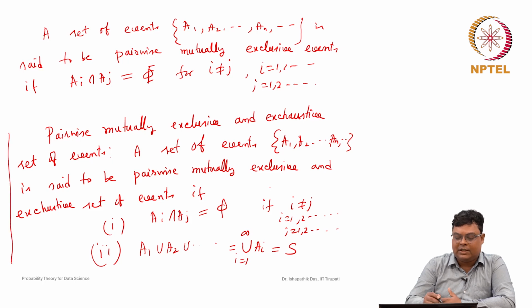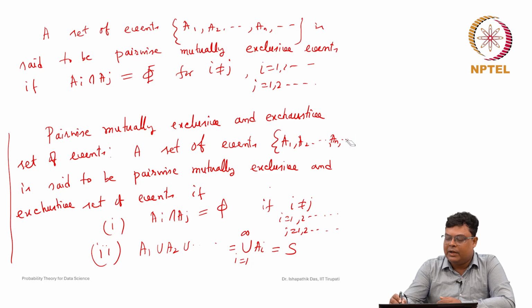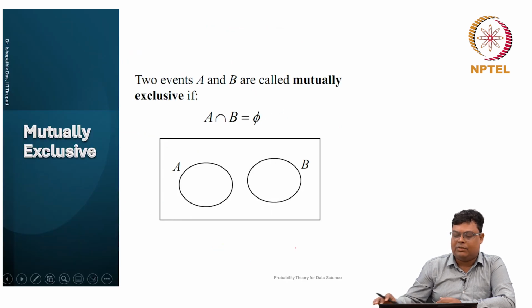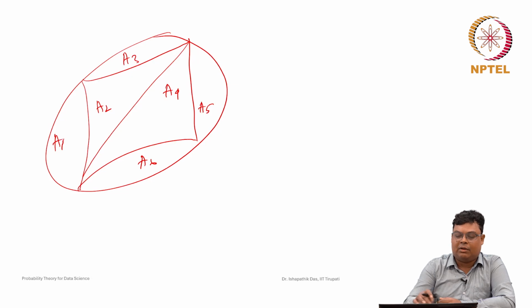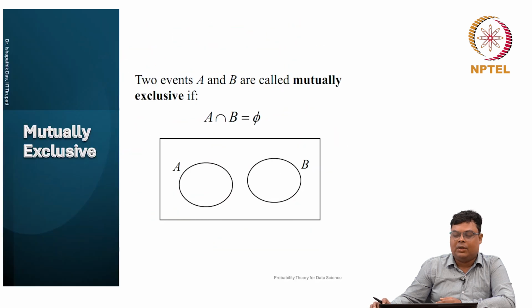It may be considered as a finite collection also. Whenever it is a finite collection, a set of events A1, A2, An is said to be pairwise mutually exclusive and exhaustive if Ai intersection Aj is not equal to phi is excluded, and the union of i is equal to 1 to n Ai is equal to S. This example I gave here is a finite collection only.